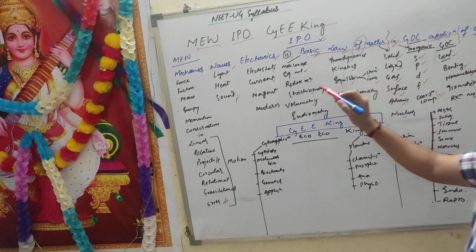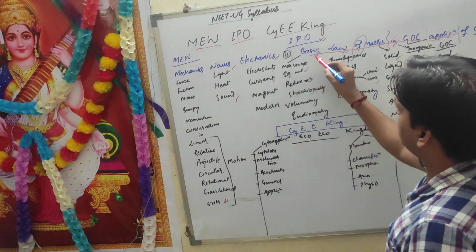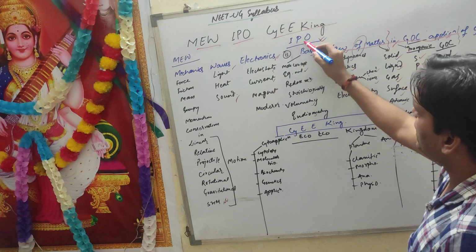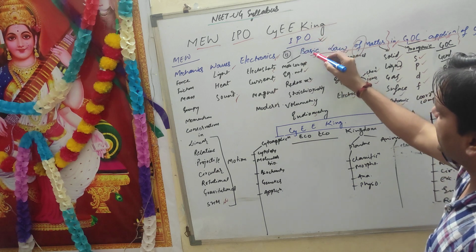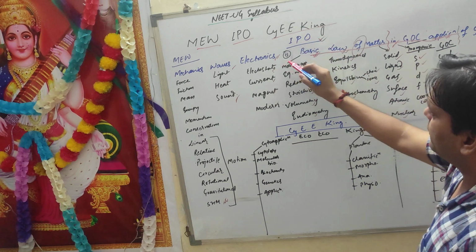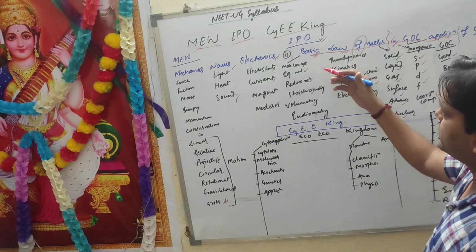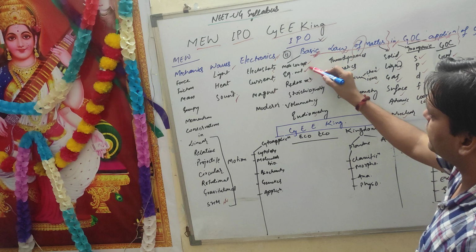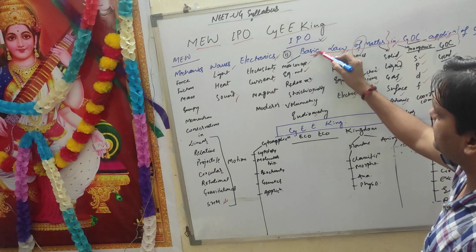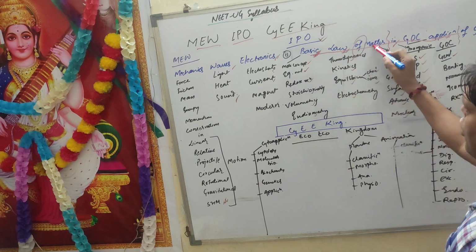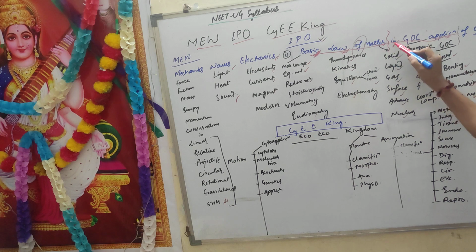Once again we will recall. In chemistry come physical, IPO, inorganic, physical, organic, but here we will first of all discuss basic chemistry: mole concept and physical chemistry, which come under basic, law, matter. Till here is physical chemistry.